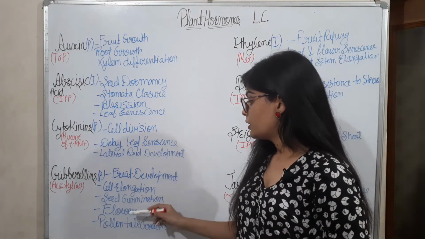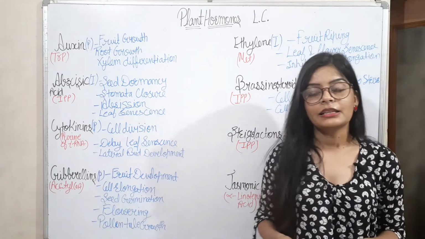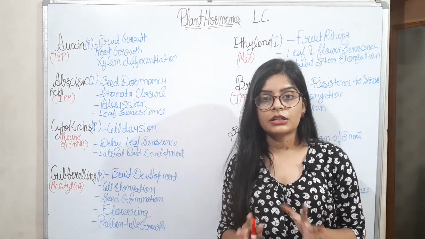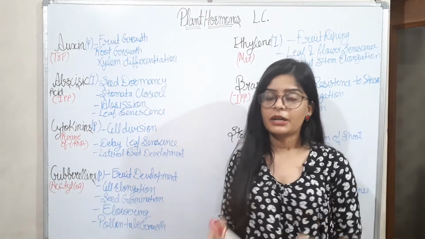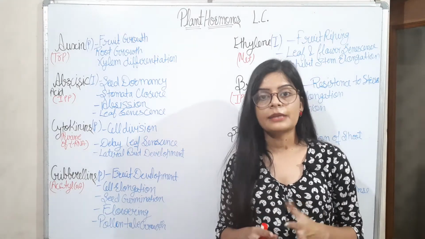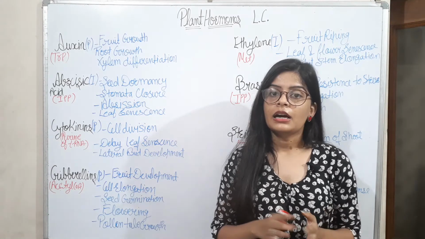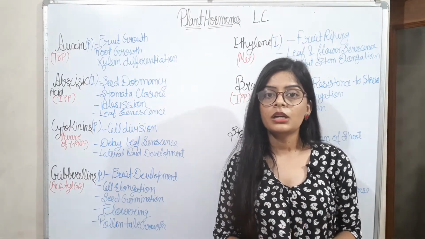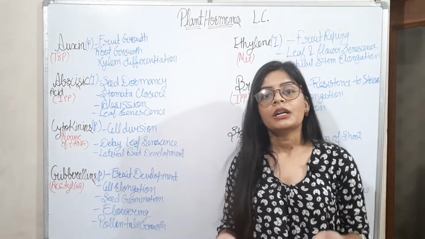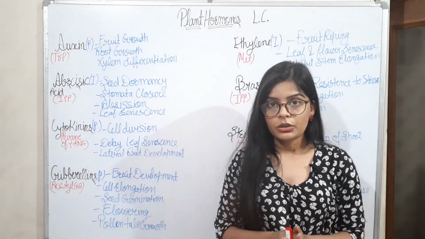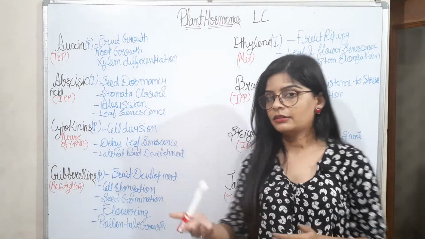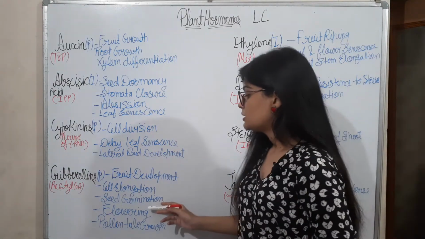So what is seed germination? When the seed gets favorable climatic conditions, meaning abiotic and biotic conditions, at that time the seed germinates. Until the seed gets these favorable conditions, it remains in seed dormancy. When it gets favorable conditions, the seed starts germinating and forms a seedling, then a plant and then a tree. Okay, so this is seed germination.